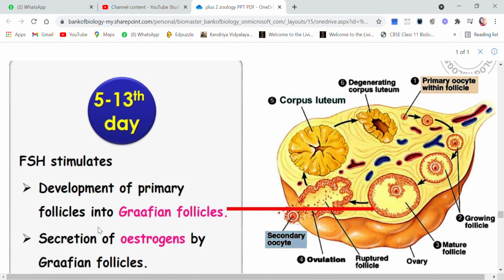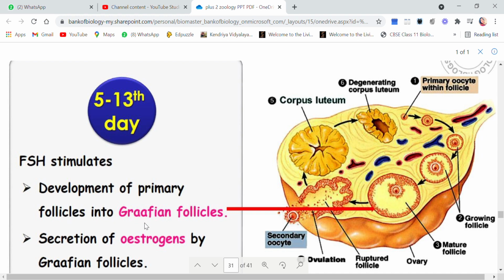Now children, see FSH. What is the role of FSH here? FSH stimulates development of primary follicle into Graafian follicles. As you all know, the primary follicle matures into secondary, then secondary matures into tertiary, and from tertiary it matures into a Graafian follicle, which is the mature follicle.